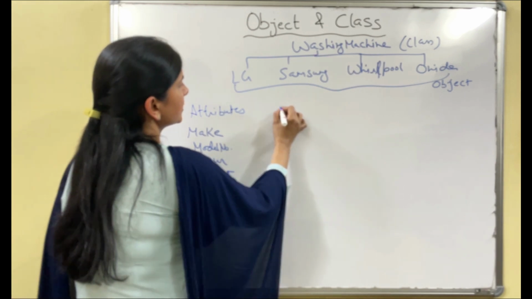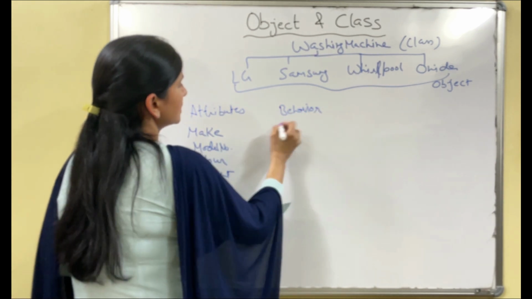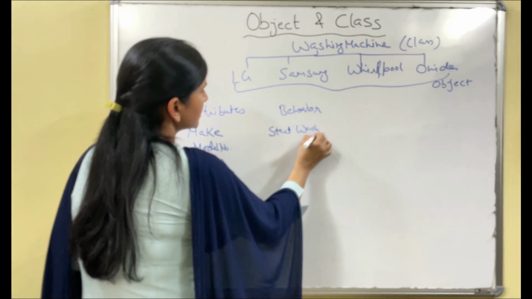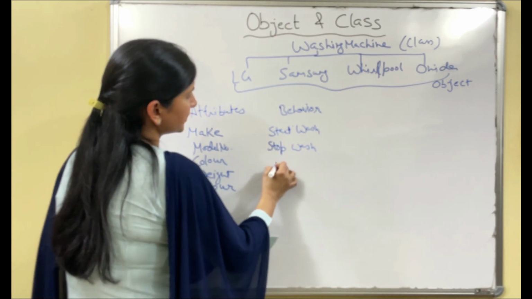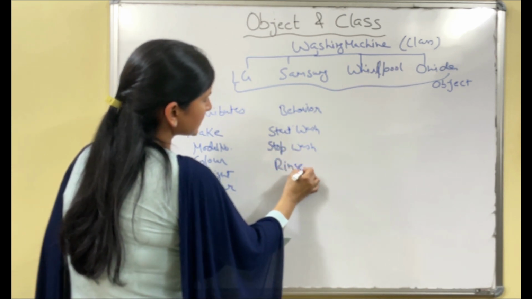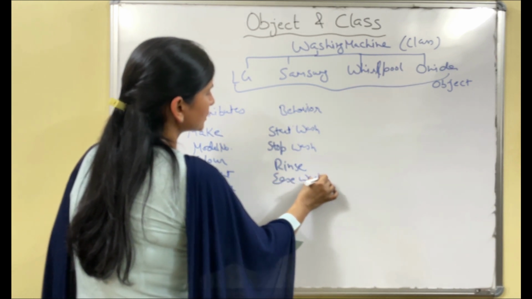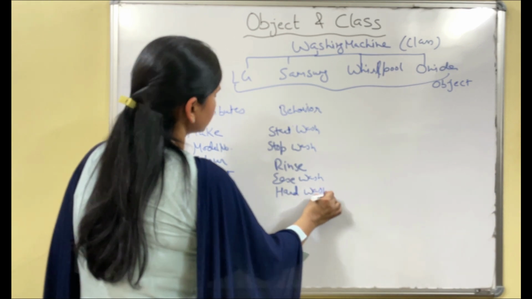Same way, behavior is also designed. What will the machine do? Start wash, stop wash, right? Rinse, rinse option, easy wash, hard wash, delay wash. So these are the few behaviors of washing machine.